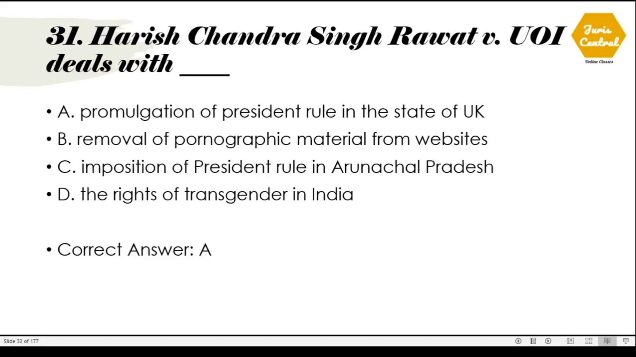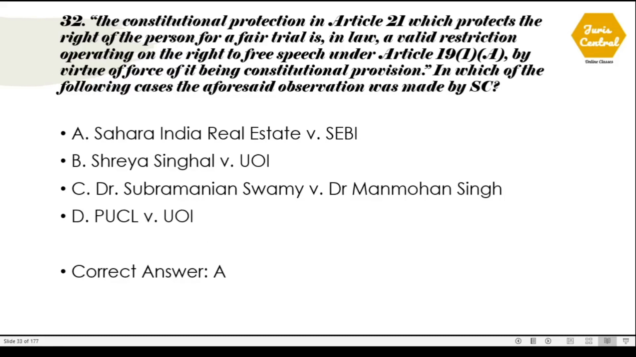31. Harish Chandra Singh Rawat versus Union of India deals with option number A, promulgation of President's rule in the state of Uttarakhand.